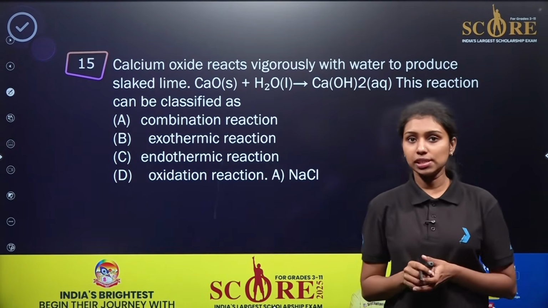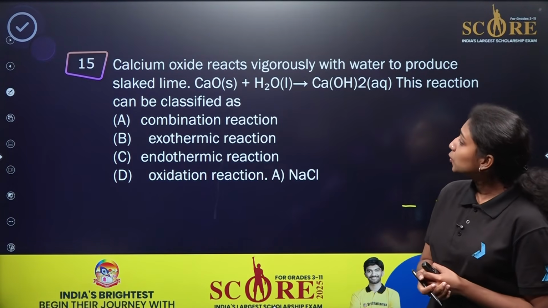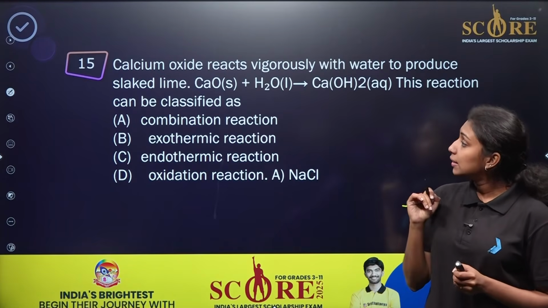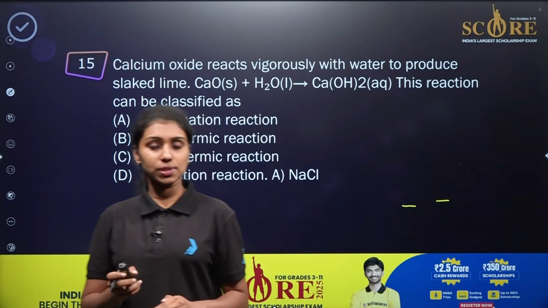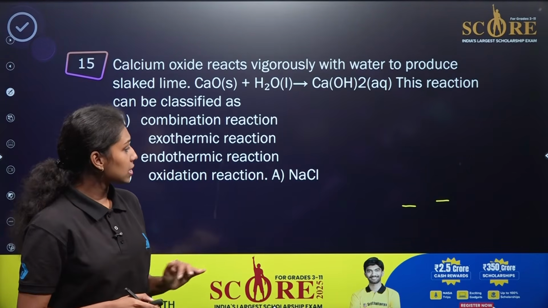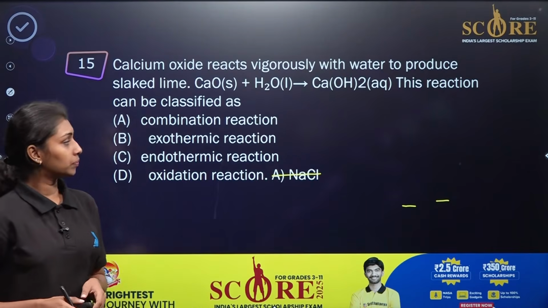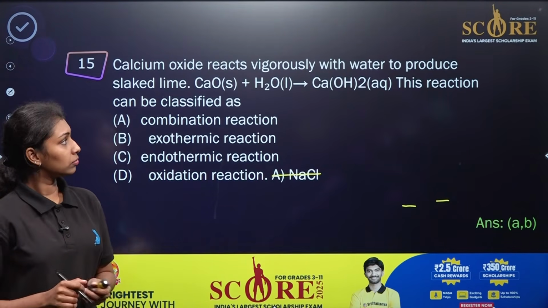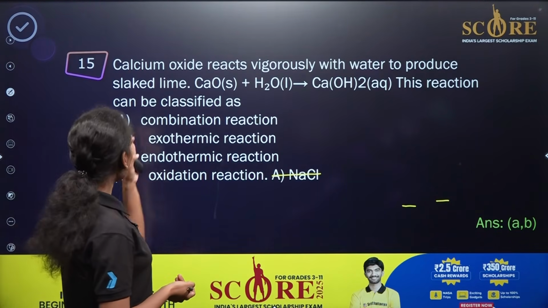Here is our last question. Calcium oxide reacts vigorously with water to produce slaked lime. CaO plus H2O gives Ca(OH)2. This reaction can be classified as, read the question carefully, which type of chemical reaction it is. So option A and B, right?